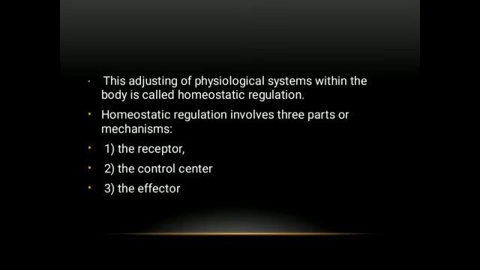In this slide, we are going to discuss homeostatic regulation. What is homeostatic regulation? Adjustment of physiological systems within the body. And how is it regulated? Its regulation involves three mechanisms, which are receptor, control center, and effector. Receptor usually responds to a change in the body, and then it sends a message to the brain, means the control center, which sends signals to the effector. Means receptor receives the change and sends the message to the brain center, and then the brain center sends signals to the effector.